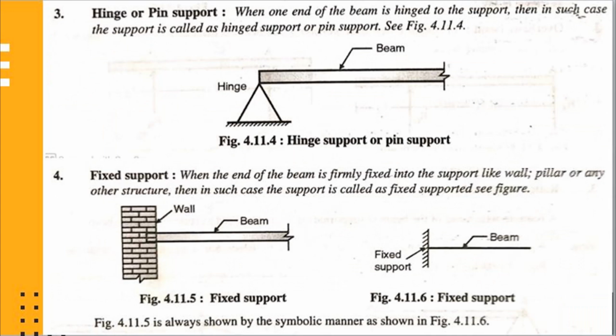Number three is the hinge support or pin support. When one end of the beam is hinged to the support, then in such a case the support is called hinge support or pin support. Please refer to figure number 4.11.4, which shows the hinge support or pin support. In such cases, the position of the end of the beam is fixed, but the end is free to rotate.